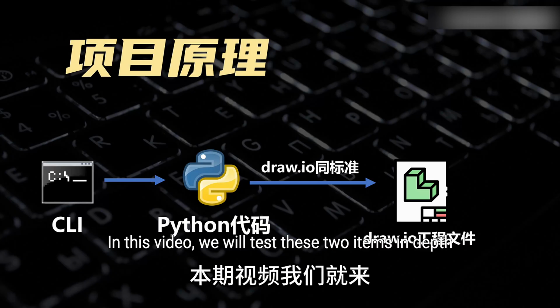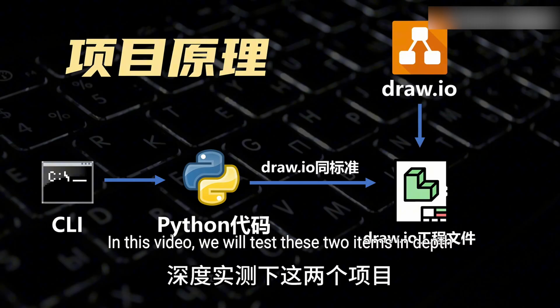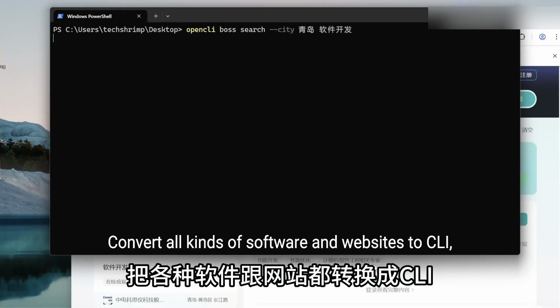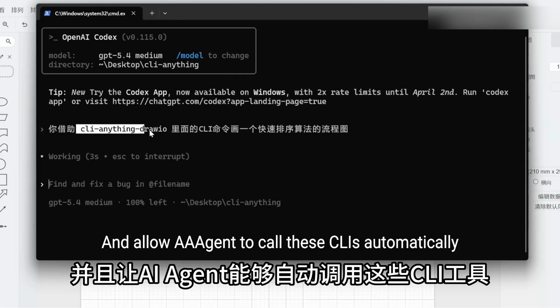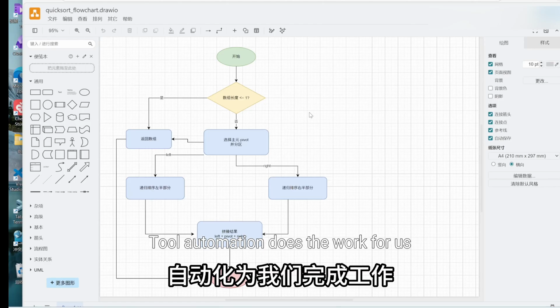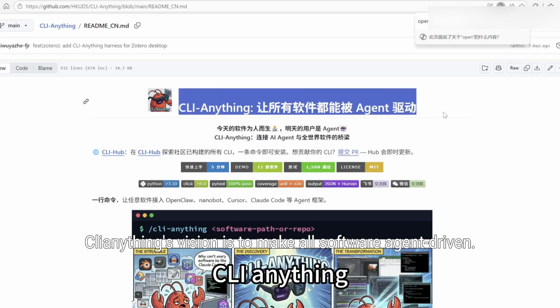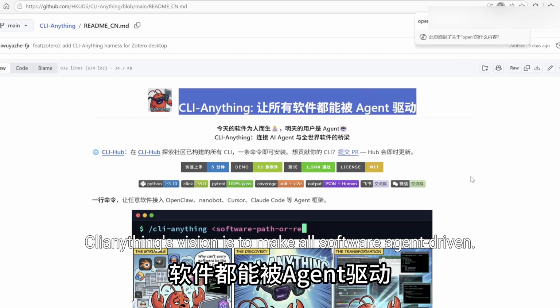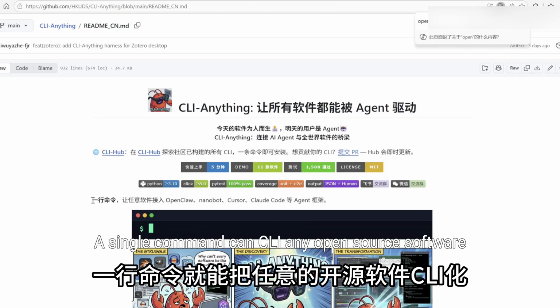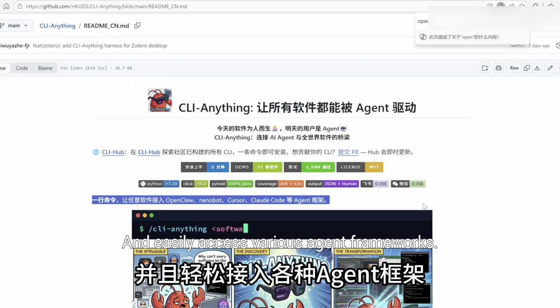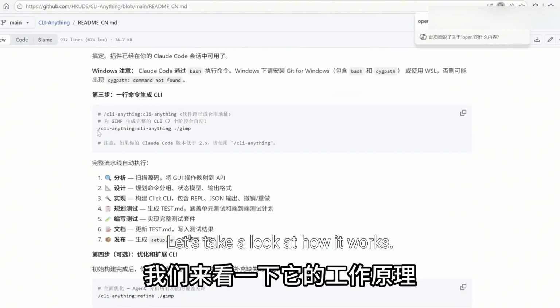In this video, we will test these 2 projects in depth, convert all kinds of software and websites to CLI, and allow the agent to call these CLIs automatically. Tool automation does the work for us. CLI-Anything's vision is to make all software agent-driven. A single command can turn any open source software into a CLI and easily access various agent frameworks. Let's take a look at how it works.